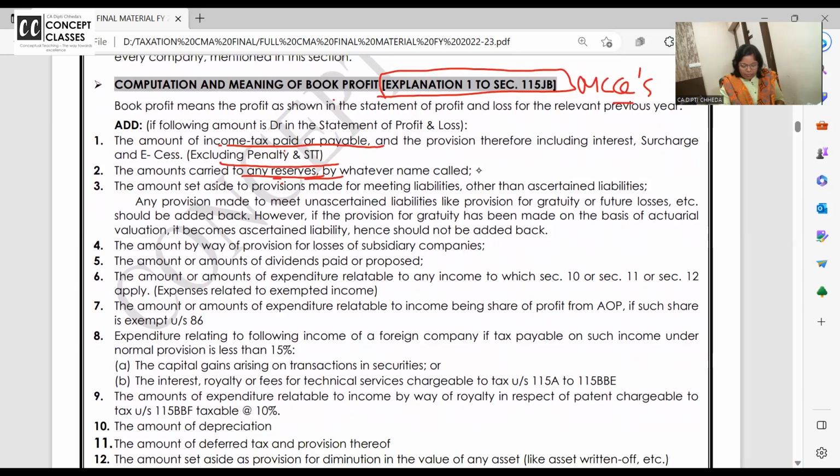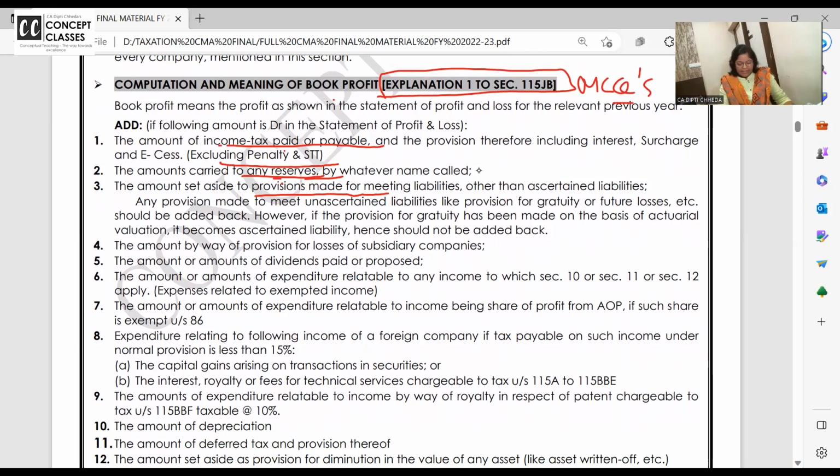Amount set aside for provisions. What is a provision, if I ask you? Raw meaning: it's an expense which we have not paid and the amount is not decided. So we make an estimate, a provision. Provision for taxation, provision for bad debts, provision for repairs. Is a provision an actual expense? Answer is no, not allowed. Not allowed means disallowed. Disallowed means scratch the expense, reduce the expense. What's the impact on profit?